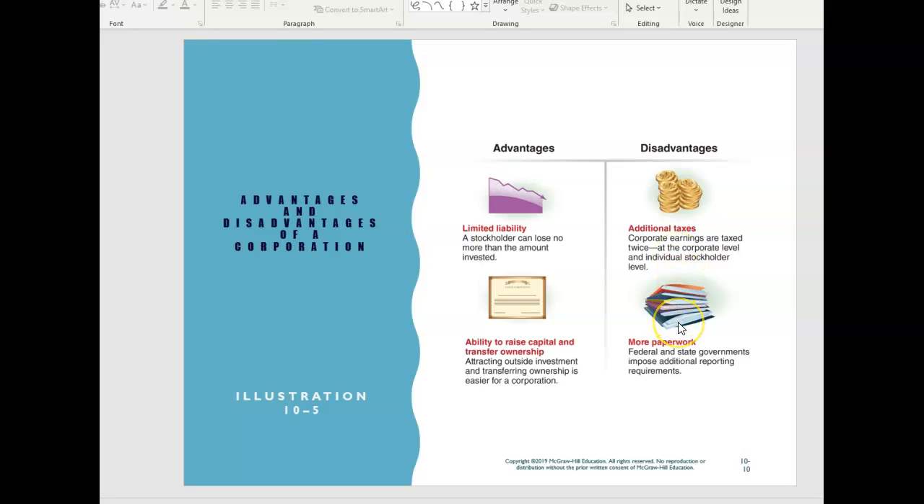And there's significantly more paperwork involved here. If I'm a sole proprietor, the paperwork that's required from a filing standpoint is pretty small. If I am a publicly traded corporation, there is a lot of paperwork, including the initial filing paperwork.